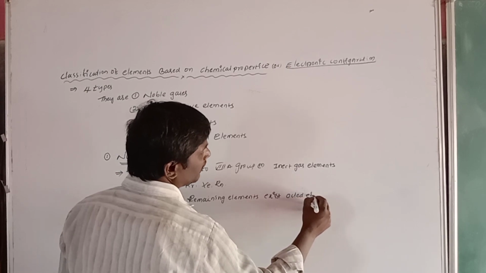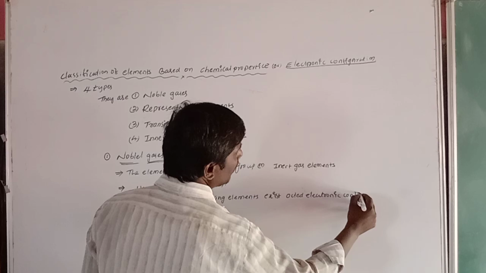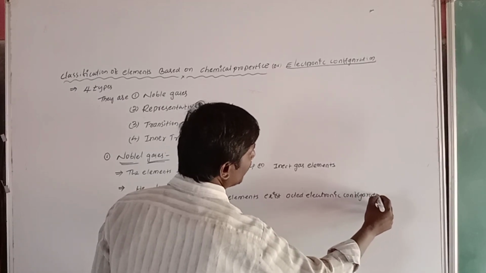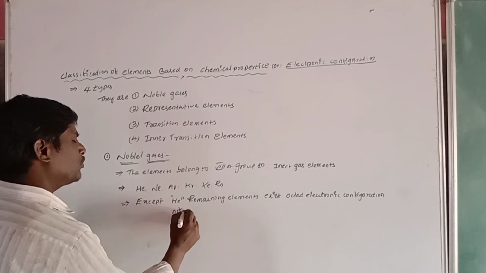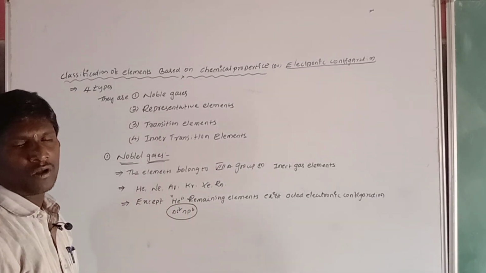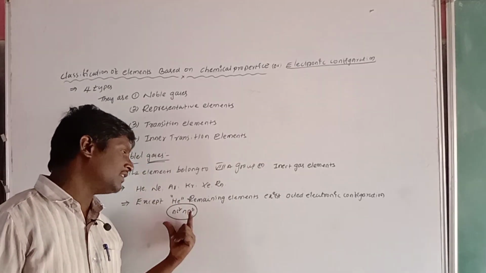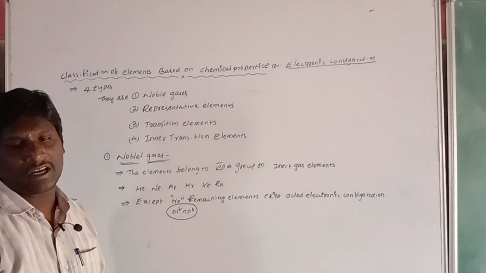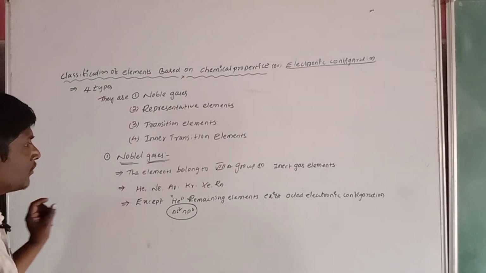Octet electronic configuration means ns2 np6, they have 8 electrons in their valence shell. This is called the octet electronic configuration.